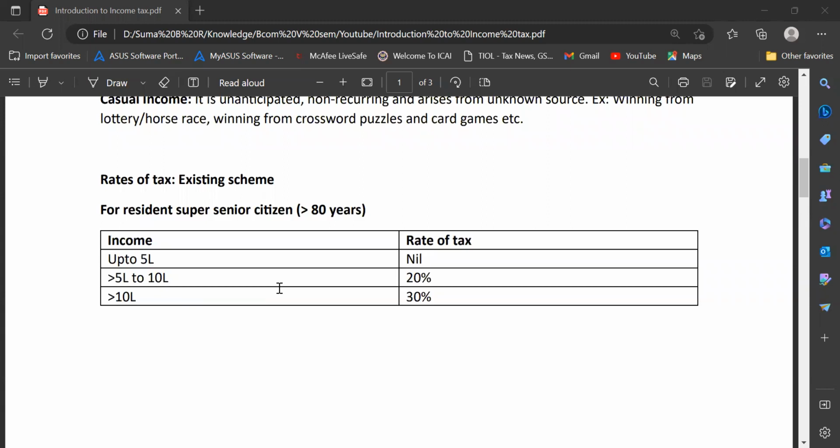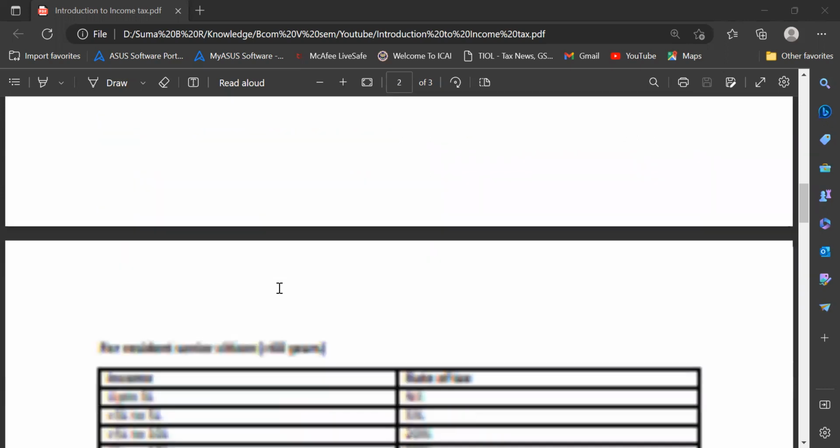Say, for an example, if I have an income of 7 lakh rupees and I'm a super senior citizen, then up to 5 lakh rupees, it will be nil. And between 5 lakh to 7 lakh, I have 2 lakh rupees in that slab. Only for the 2 lakh rupees, I'll be calculating tax at the rate of 20%.